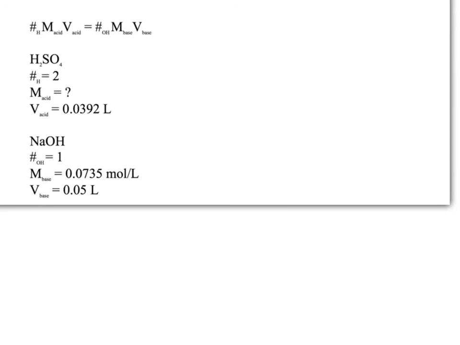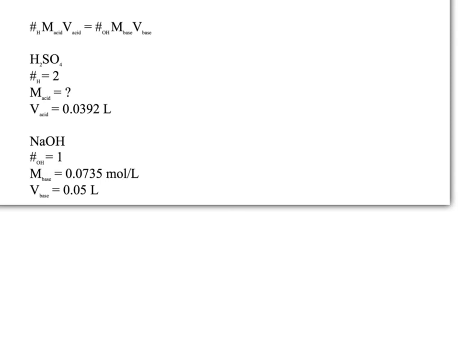So the next step here will just be to determine our concentration and volume amounts that are given. So the volume of the acid was given as 39.2 milliliters. H2SO4 produces 2 hydrogen ions for every 1 H2SO4 molecule. For our base, for every 1 NaOH, it produces 1 hydroxide ion.